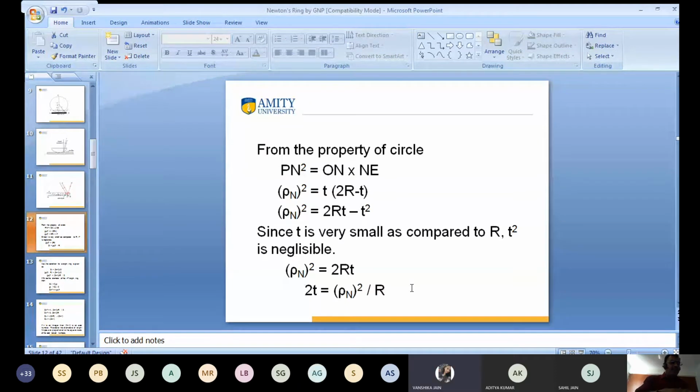Sir, I don't understand the property of circle, how Pn square is equal to On cross Ne. Sir, we have assumed the value of Pn as rho n.